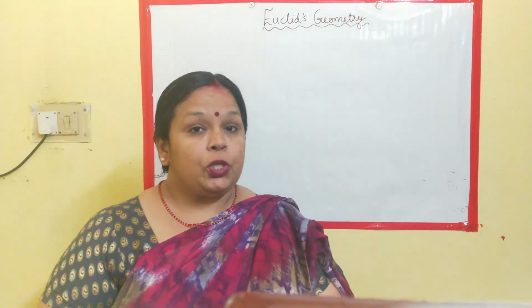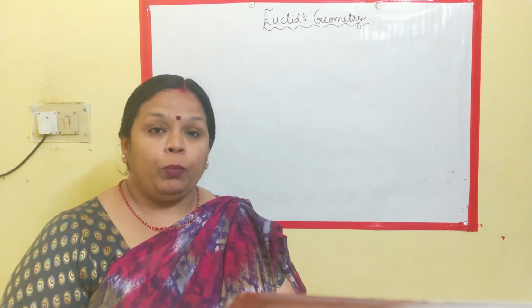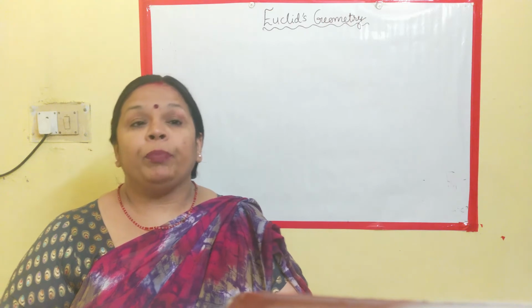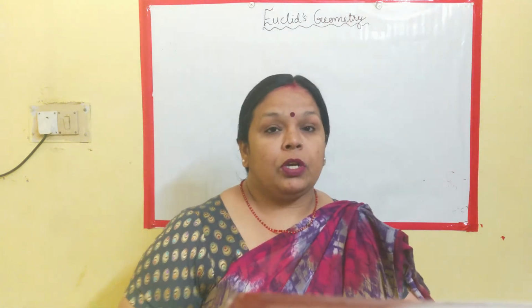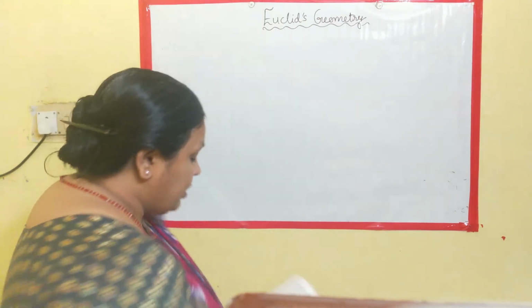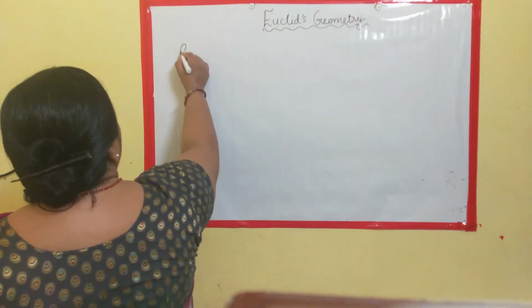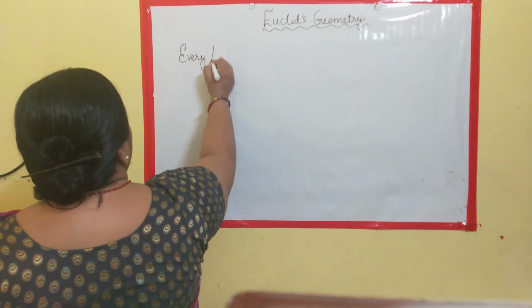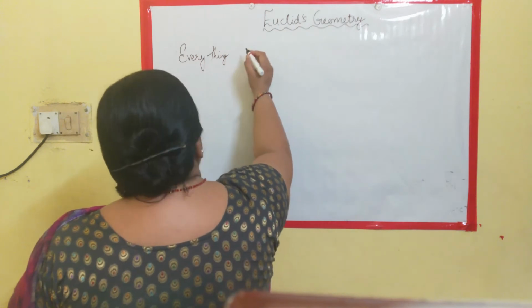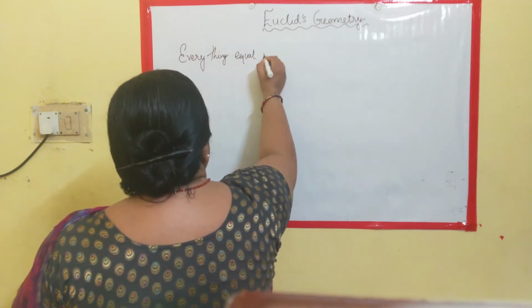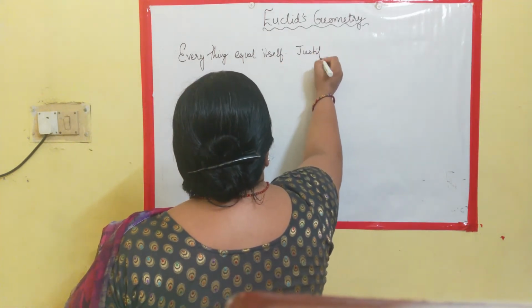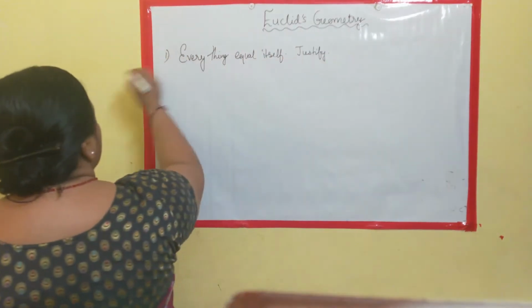Now, in today's session, we will be taking up few problems which will be solved using axioms or postulates. Clear? Now, let's take up the first example. The first example says, everything equals itself. You need to justify. Clear? This statement is to be justified.